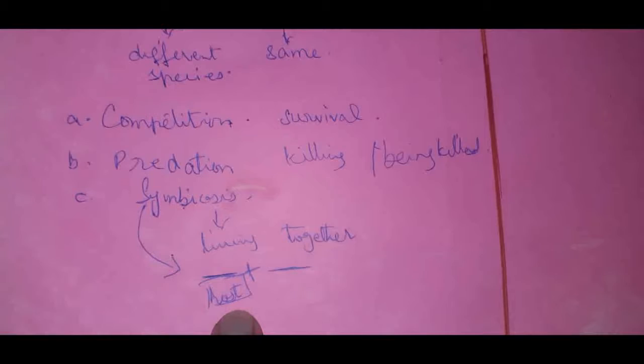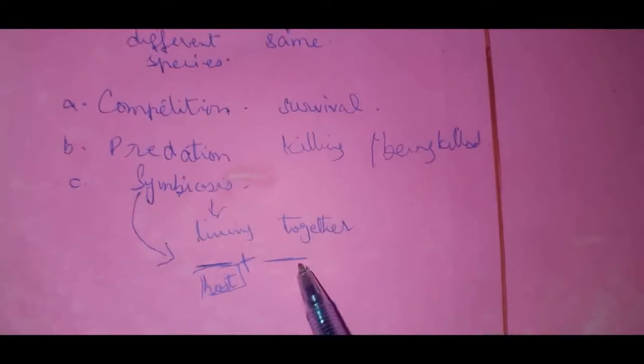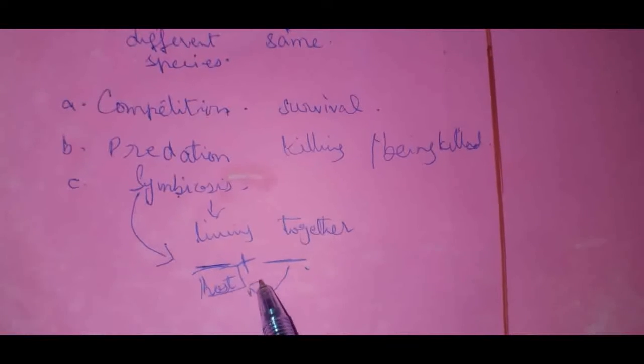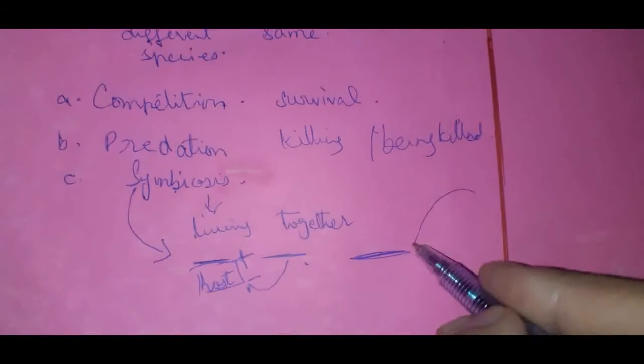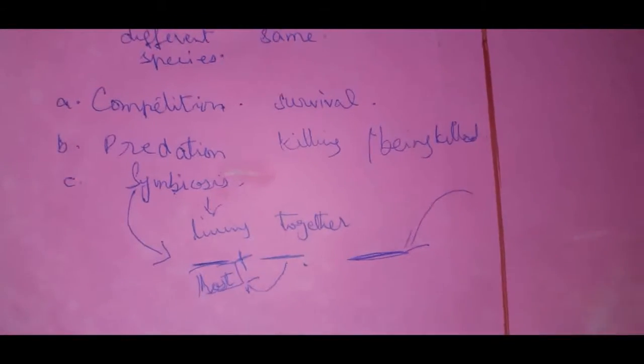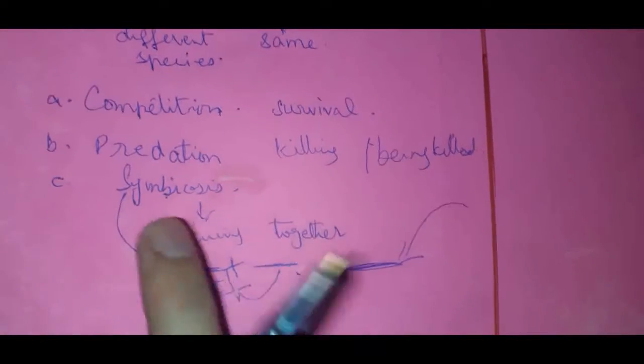Which organism will be the host? That one on which the other organism will live. One would be host and the other organism will live over it, right? So we call it symbiosis. Now the symbiotic relationships are of three main types.